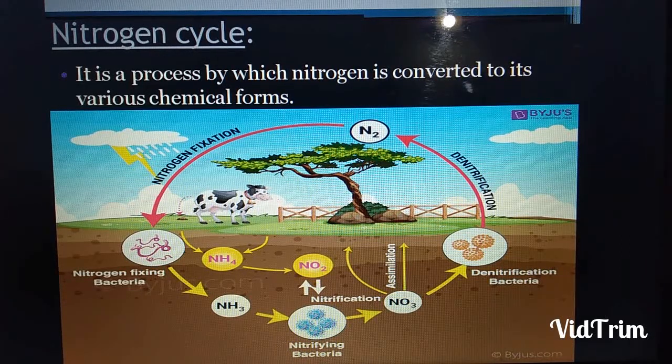It circulates among atmosphere or environment, terrestrial and marine ecosystem. This conversion can be carried out through both biological and physical process.